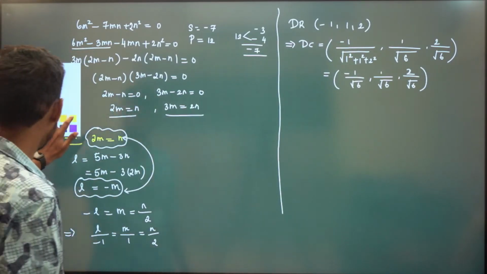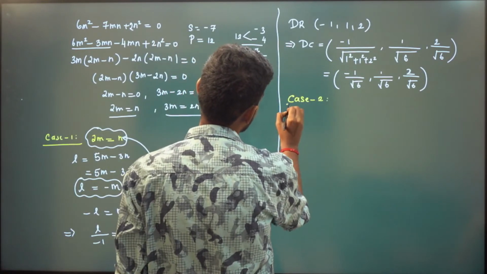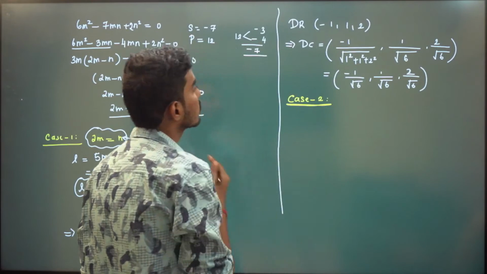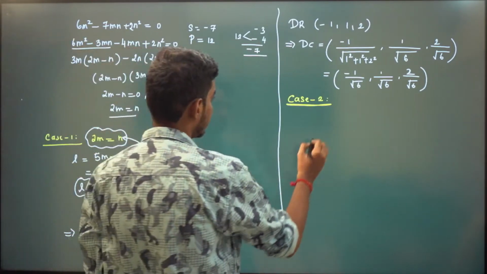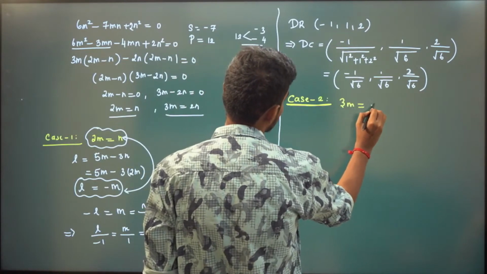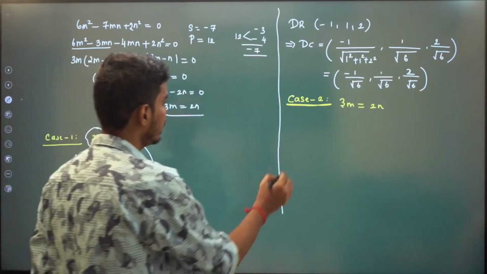Case 2. Now case 2 is 3m is equal to 2n. Now what is L? L is 5m minus 3n.